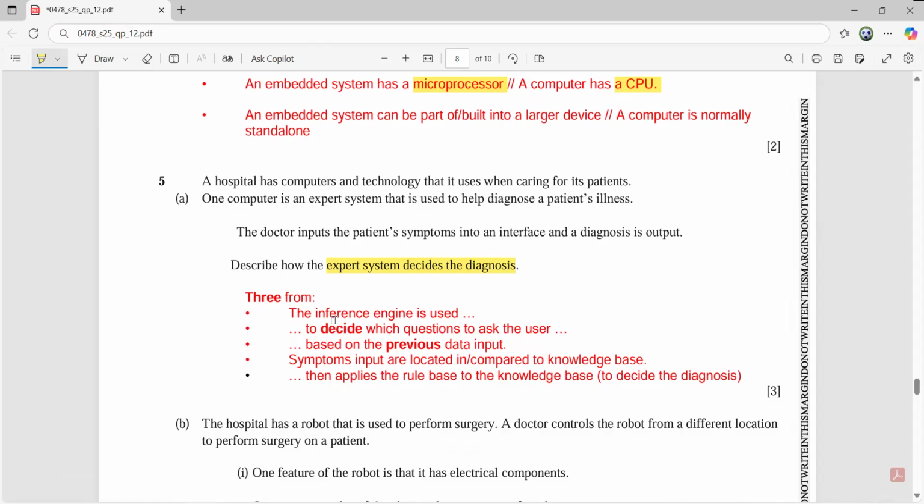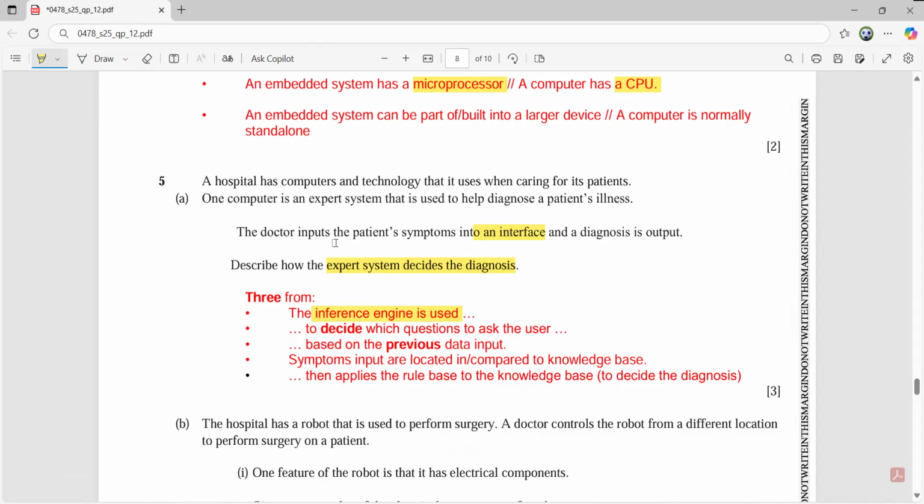For that, you need to be clear. The inference engine is used. It's the interface that is mentioned, but the inference engine is the main thing, and it is there to decide which questions should be asked from the user. Maybe the patient is suffering from some illness, so the inference engine will decide which questions to ask, based on the data that is input by the user.